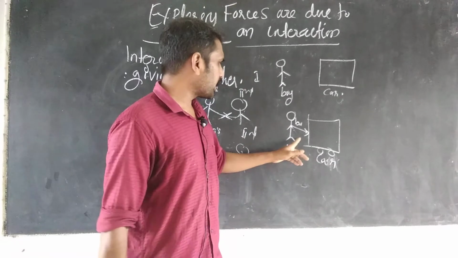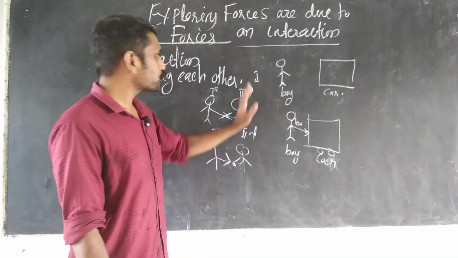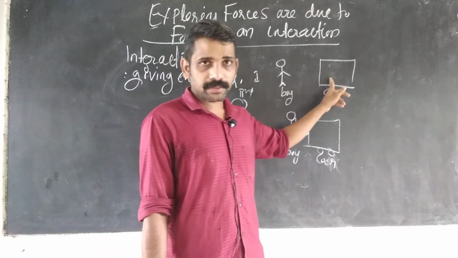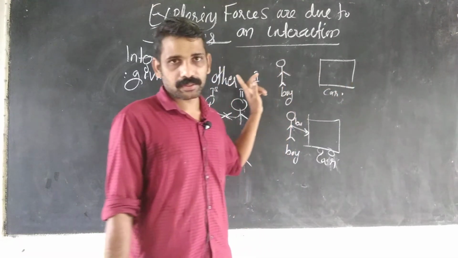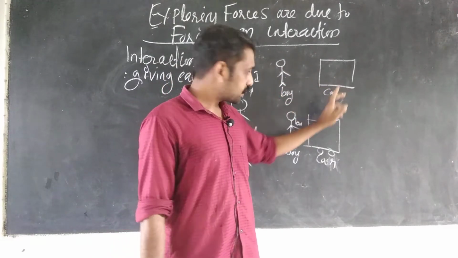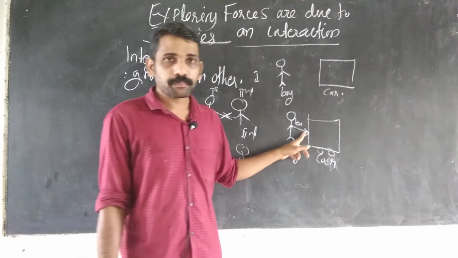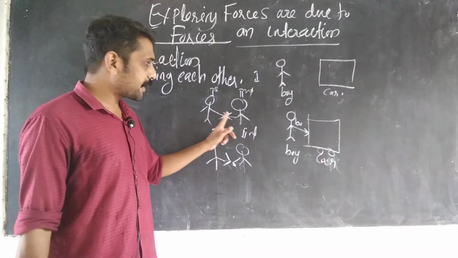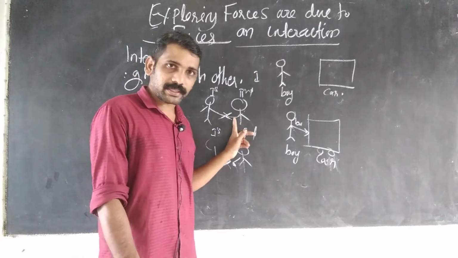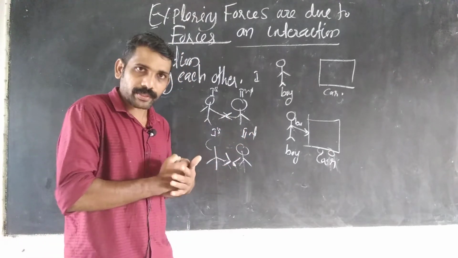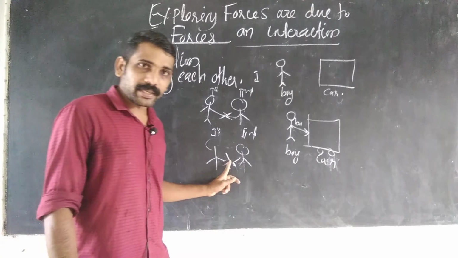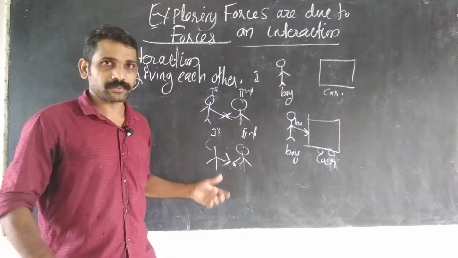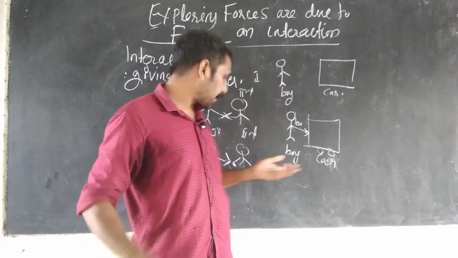Here, what we have understood is that in the first case the boy and the car are separate, so the force does not happen. In the second case, the boy and the car are in contact, so the force happens. In the third case, two girls are pushing each other and are in contact, so force happens. Two girls are pulling each other, they are in contact, so force happens.